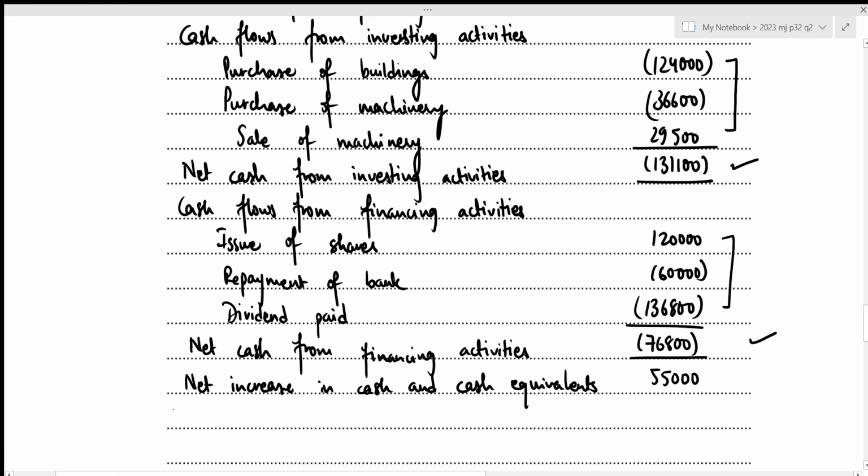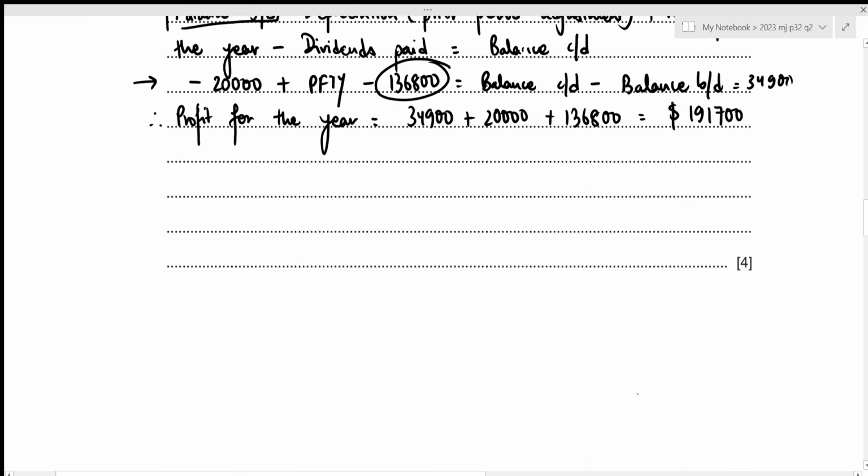Now the next step would be to add our cash and cash equivalents opening balance. Or this is just at the beginning of the year. And we were given this information as well.